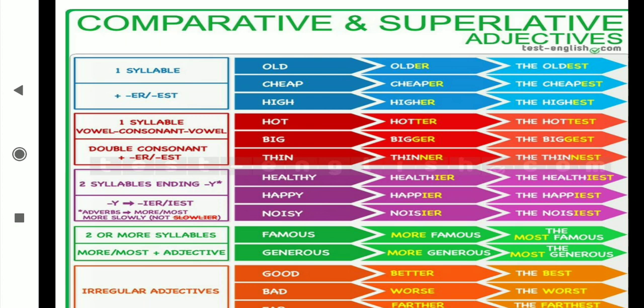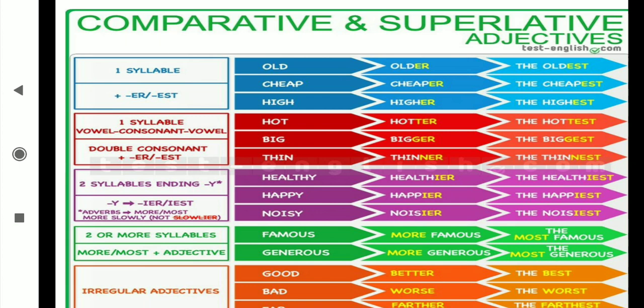Then last is the superlative. Superlative is about the unique thing. Suppose there are a total of 30 students, and among them only one student is clever and the remaining 29 are in the average category. Then that one person is unique, because she has more knowledge about everything. That time what will I say? Sita is the best student in the class.